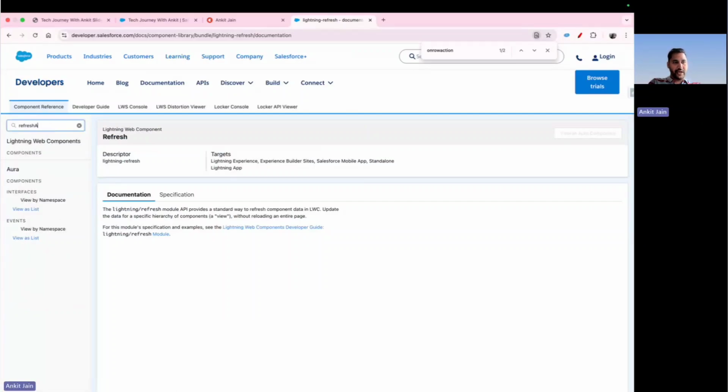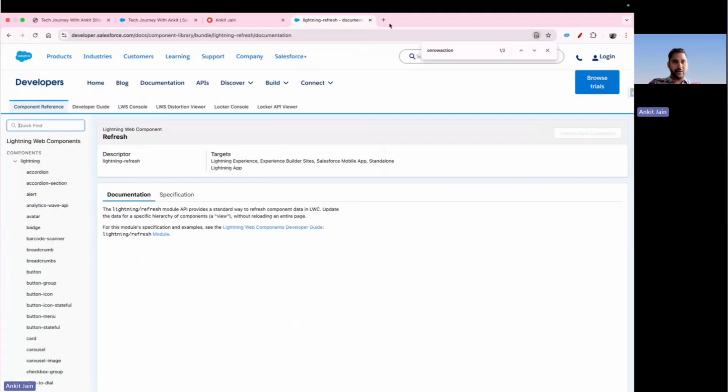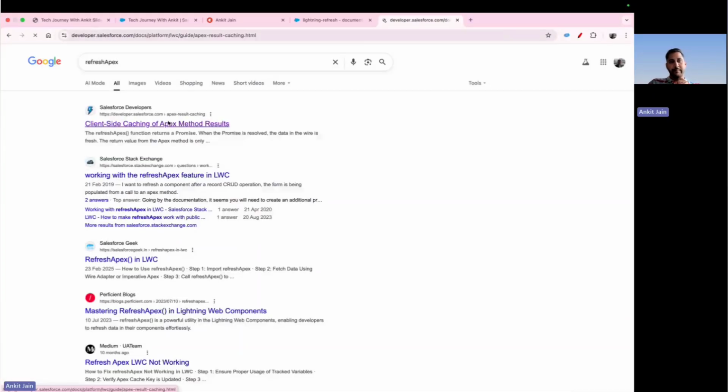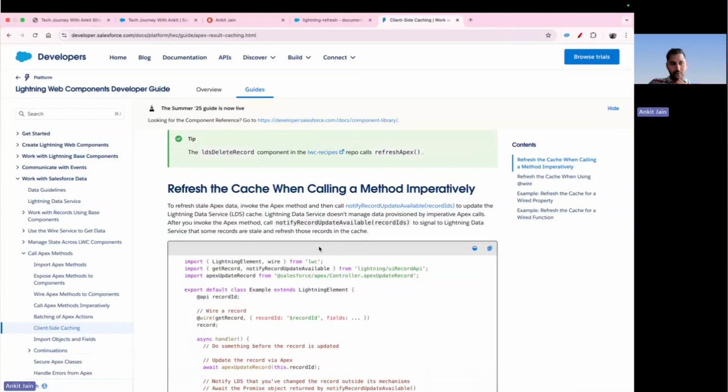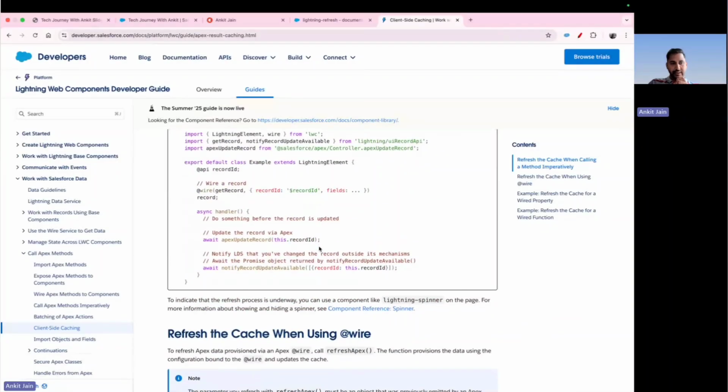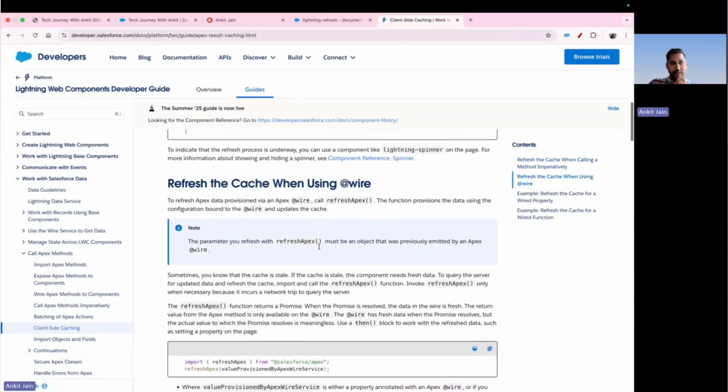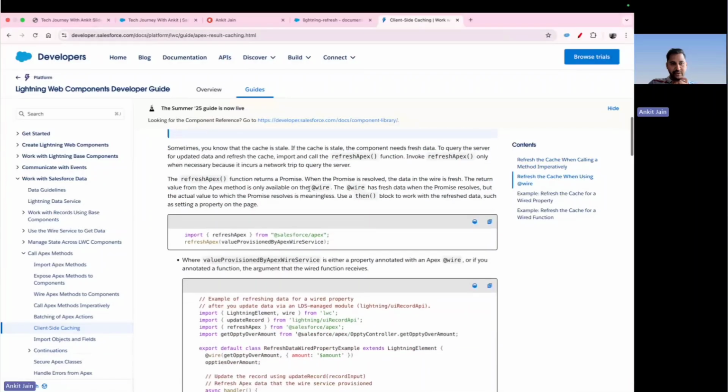It's very simple to use. I have already covered this multiple times in the past videos, but let me check if it's here, no, right? Let me go on to Google and look for refreshApex. It's an approach where you are asking your component to invoke it one more time to get the updated record. So refresh the cache when using the wire.